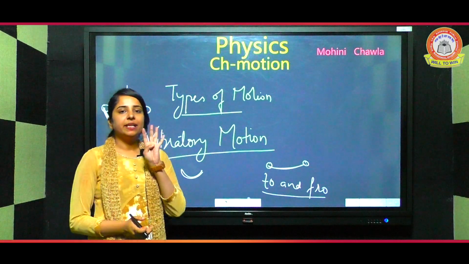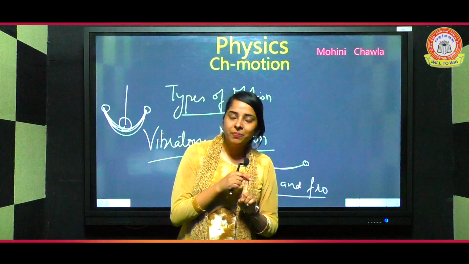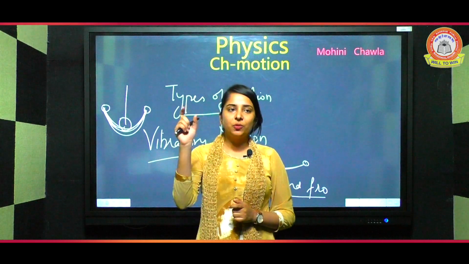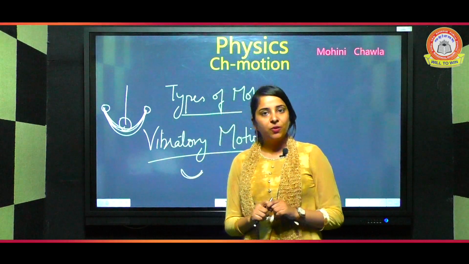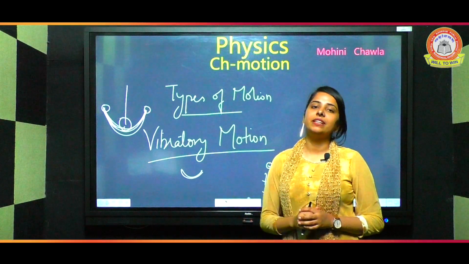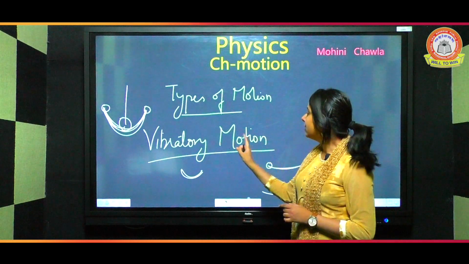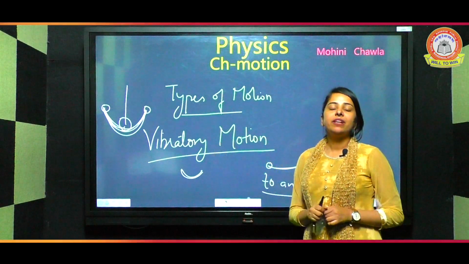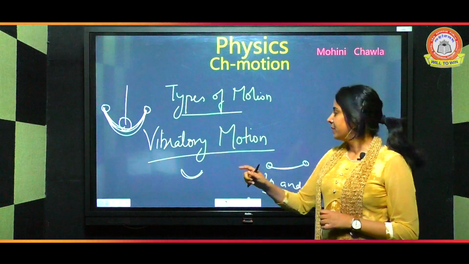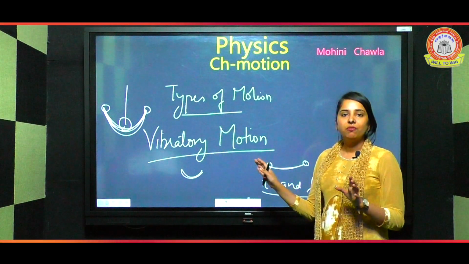So we have done three types of motion. First is linear motion. In linear motion, a body moves in a straight line or a curved path. Second is circular motion. If a body covers its path in a circular form, that is circular motion. And third is vibratory motion. If a body moves between two points, that motion is to and fro also. So these are the types of motion.